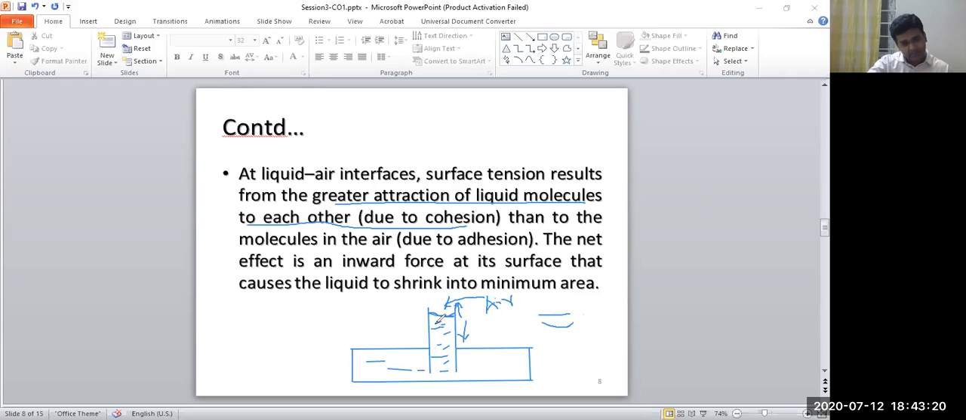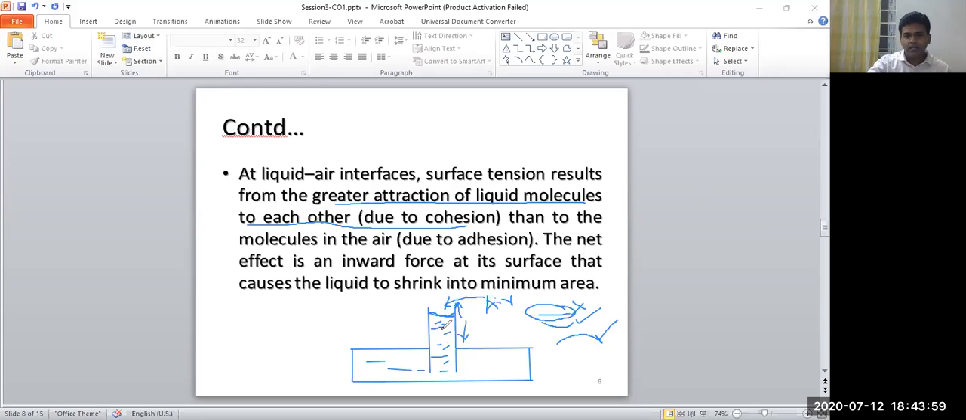If the forces between the air and water molecules, that is the adhesion forces, are more, in that case the top surface becomes like this. The top surface becomes like this when the cohesion force is more than the adhesion force. When the adhesion force is more than the cohesion force, then this type of surface appears. If the forces are balanced, then only a straight surface will appear, but this does not happen. So either this happens or this happens.